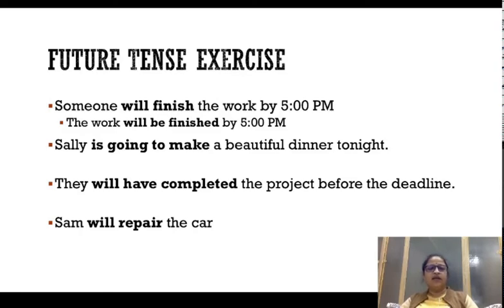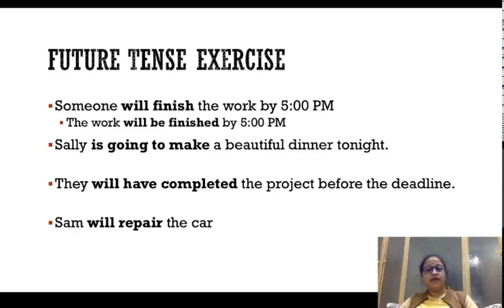Second sentence: Sally is going to make a beautiful dinner tonight. Now it is a going to form, and going to plus verb makes it a future continuous sentence, and when you've identified the tense of the sentence, it should not be difficult to make the conversion. Is going to make is going to be made. If you don't remember the rule, just rewind the tape and look at the previous slide and you would know.